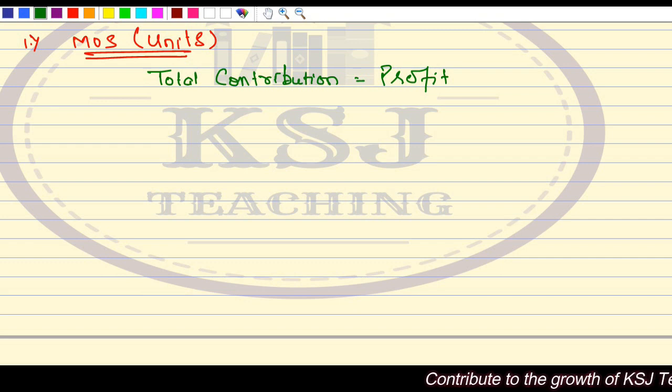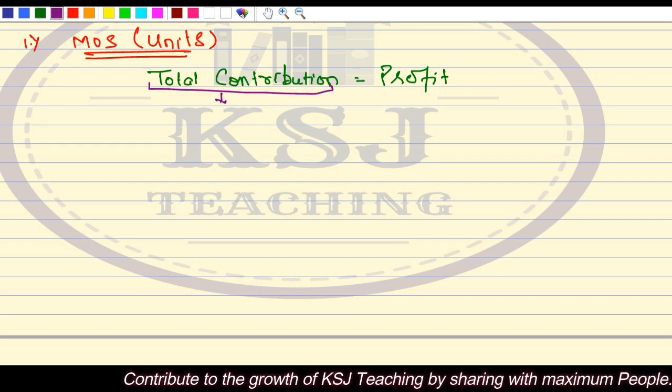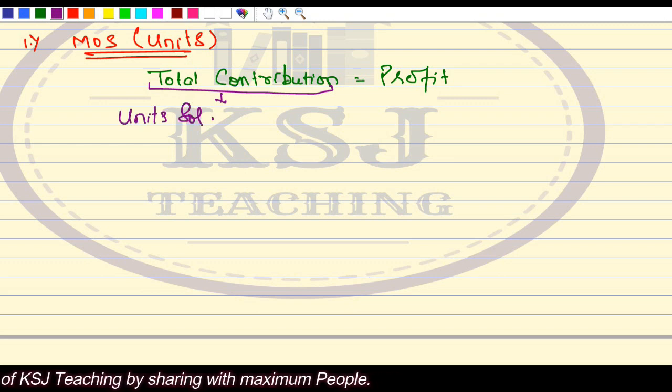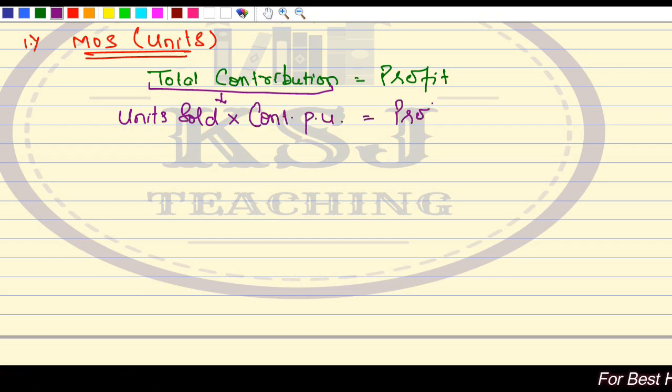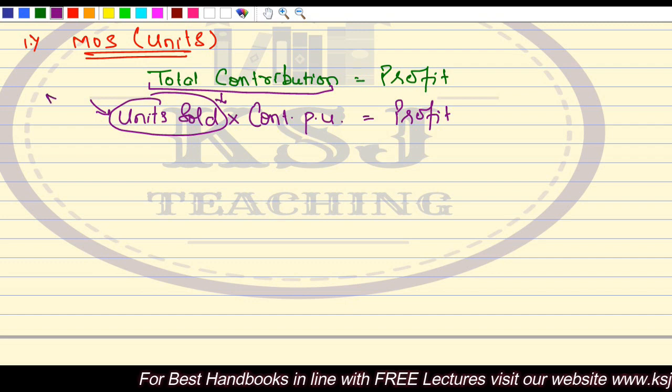Now, this total contribution, I can write as units sold multiplied by contribution per unit is equal to profit. Right? This units sold is what? This is your margin of safety units.